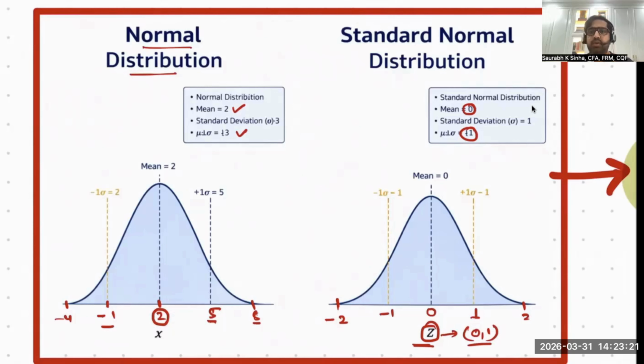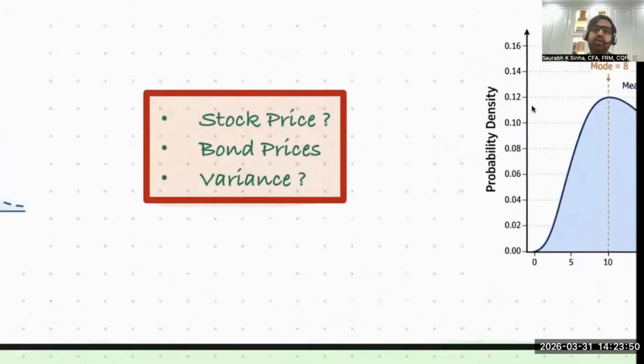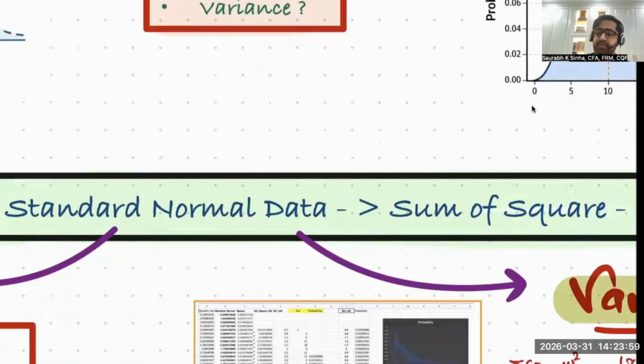So what is the universal definition of standard normal data? That it has a mean of 0 and a standard deviation of 1 and it is normally distributed. If you take those data, do the square of that and do the sum of that, that will be chi-square distributed. Now tell me which entity in all these three you feel is chi-square distributed. Is it stock price? Is it bond price, or is it variance? The answer is variance. Why?